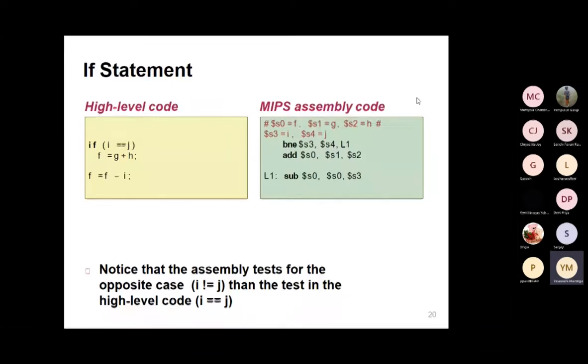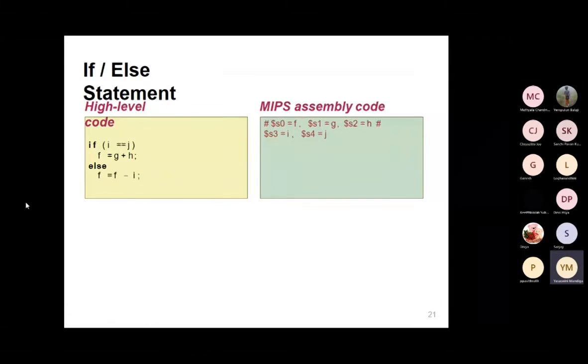For that reason, I simply take BNE. BNE with S3 and S4: if S3 and S4 are not equal, it directly moves to label 1, and label 1 will be executed. Now if we come to the else condition, how will the else condition be for the same statement? For the same statement, we are going to implement the else condition.